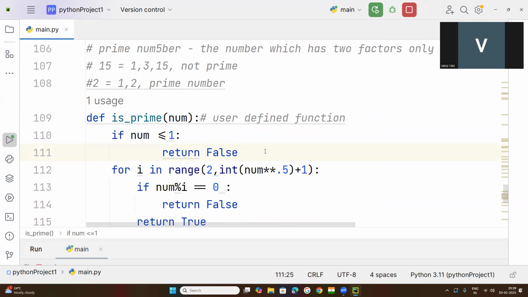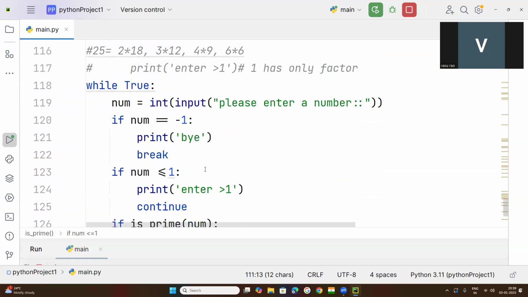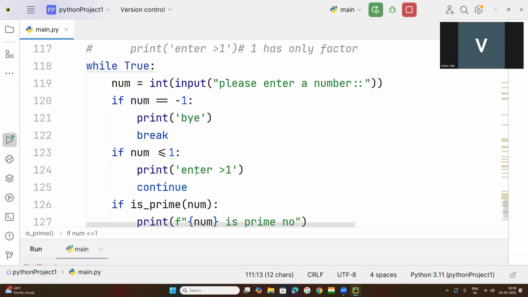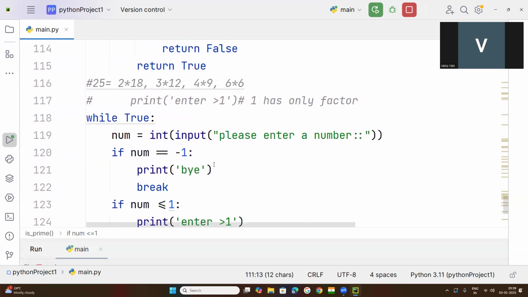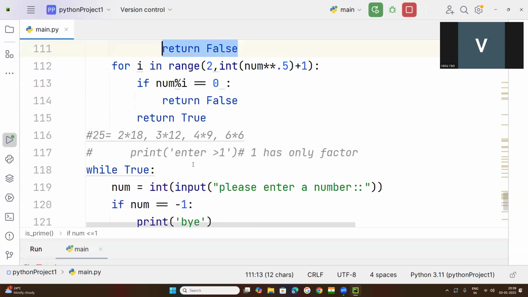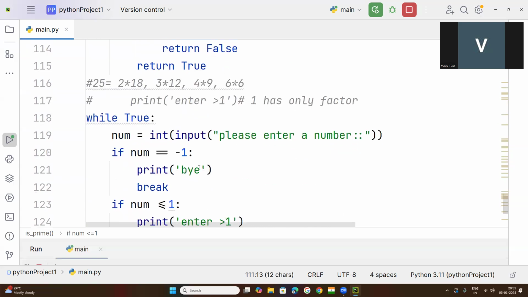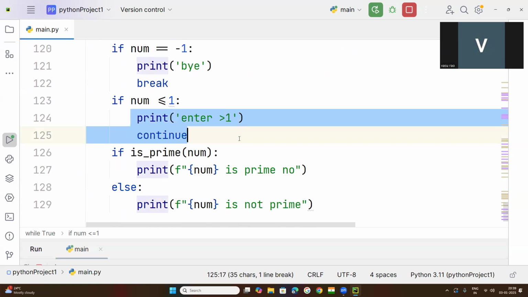If the condition is true, return false happens, and at that moment this statement is executed. Where is that statement? This statement is executed, okay.